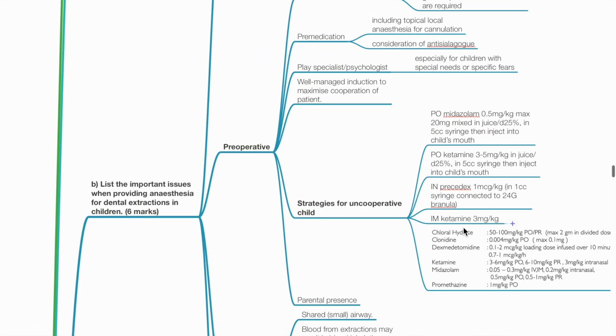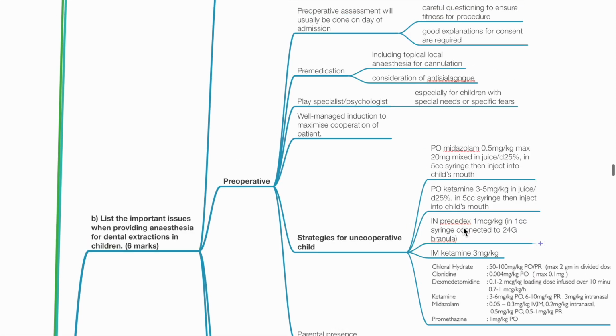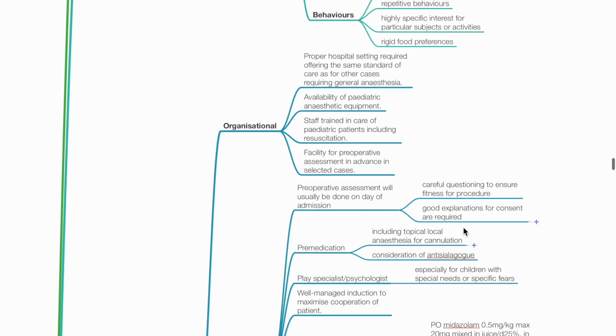B. List the important issues when providing anesthesia for dental extraction in children. Organizational: proper hospital setting is required, offering the same standard of care as for other cases requiring general anesthesia. Availability of pediatric anesthetic equipment. Staff trained in care of pediatric patients including resuscitation. And facility for preoperative assessment in advance in select cases.